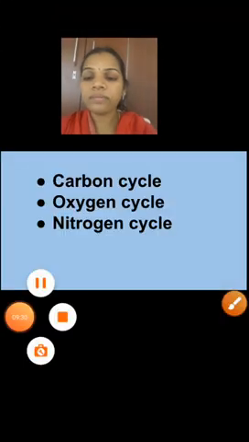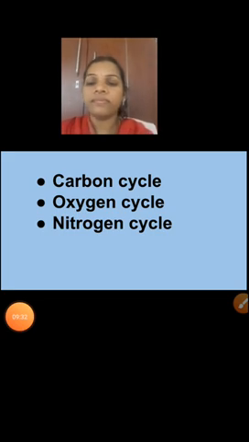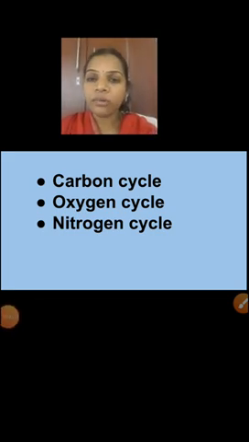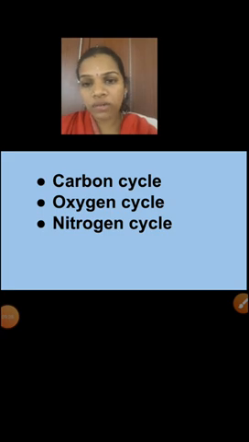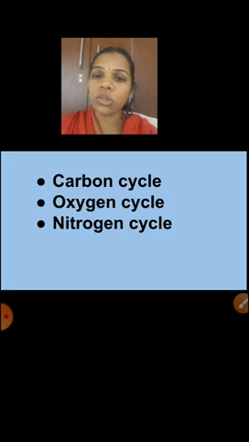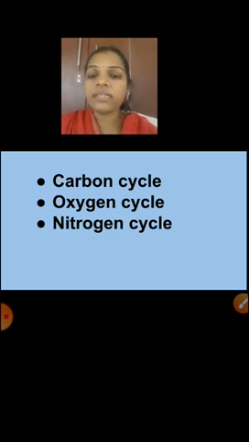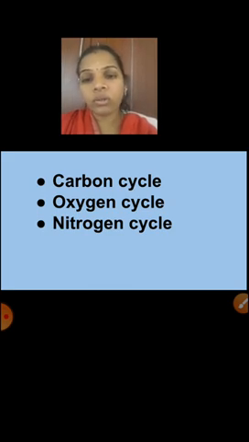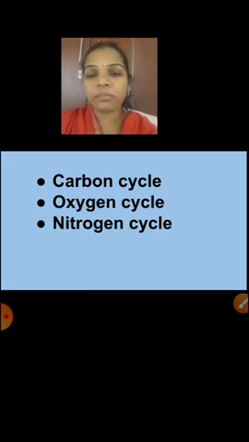So next one, children. Now we have studied the biogeochemical cycle: what is the definition of that, what are the types, and what is the importance of the biogeochemical cycle. Here, some biogeochemical cycles we are going to study. In your 9th standard, you are going to study 3 cycles: the carbon cycle, oxygen cycle, and nitrogen cycle, and how they happen. We will see one by one. This session I am going to teach the carbon cycle and its steps. Are you ready, children?